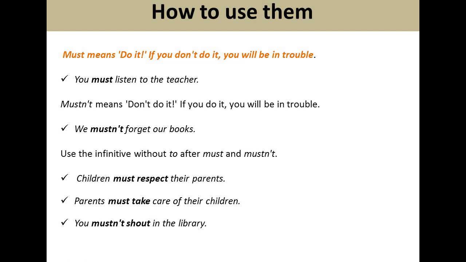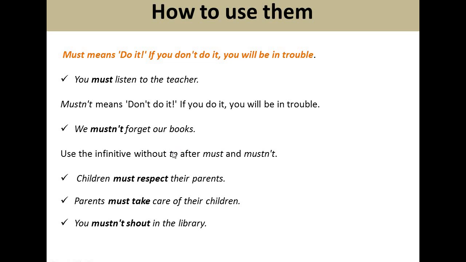So here we use the infinitive without to. Only infinitive without to after must and mustn't. So after must and mustn't, we should use the infinitive, but without to.